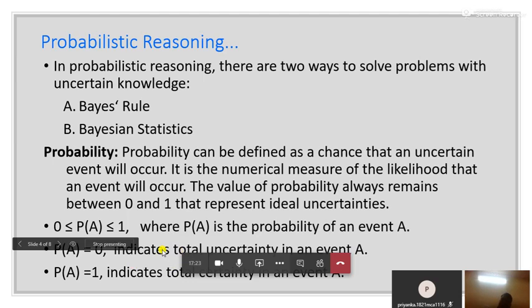If the value for the event is 0, that means the occurrence of event A is impossible. And if the probability is 1, that means there is a 100% chance. That means with 100% confidence we can say that the occurrence of that event is sure. If the chances are 0, then the value of probability is 0. If the chances are 100%, then the probability of that event is 1.